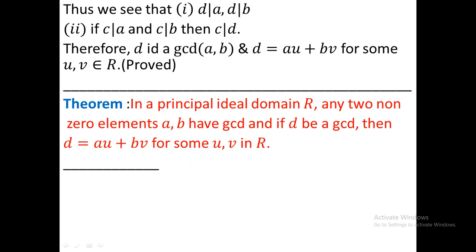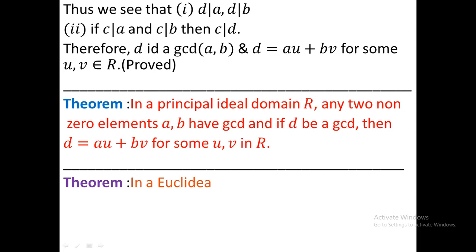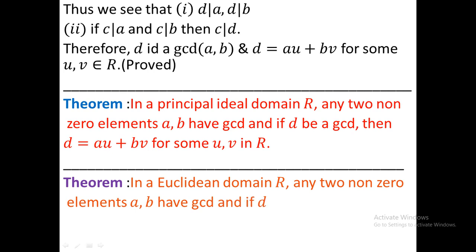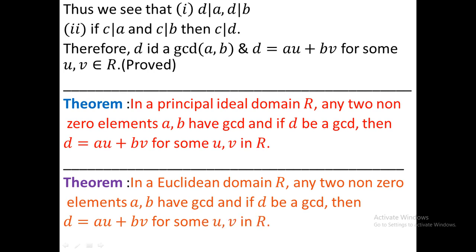Now, there is the same theorem for a Euclidean domain. In a Euclidean domain, any two non-zero elements a, b have a GCD, and if d is the GCD, then d can be expressed as au plus bv for some u, v in R. This proof is the same as the previous theorem because you know that every Euclidean domain is a principal ideal domain.